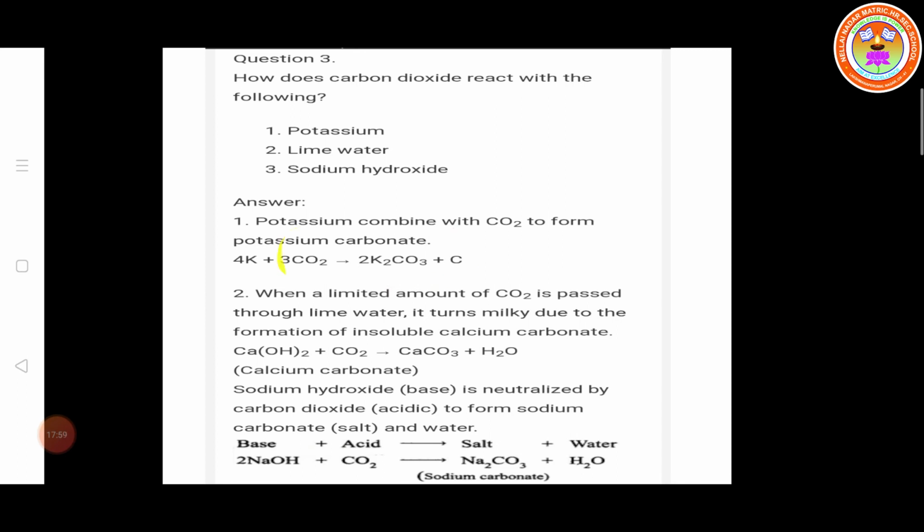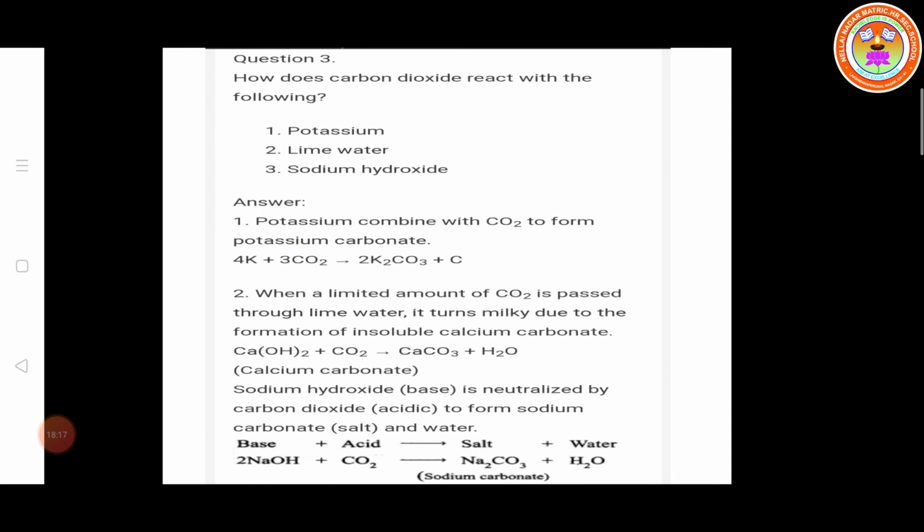So already we have 3CO2. Okay, so how do we balance? We have 4 potassium, so we have to write 2K2. So 2 into 2, 4. So in front we have 2. So here we have 3.